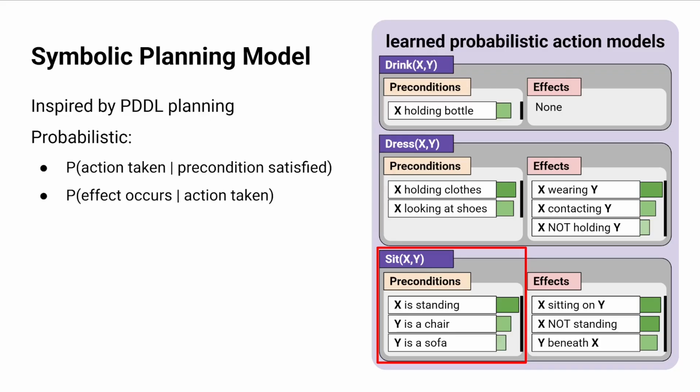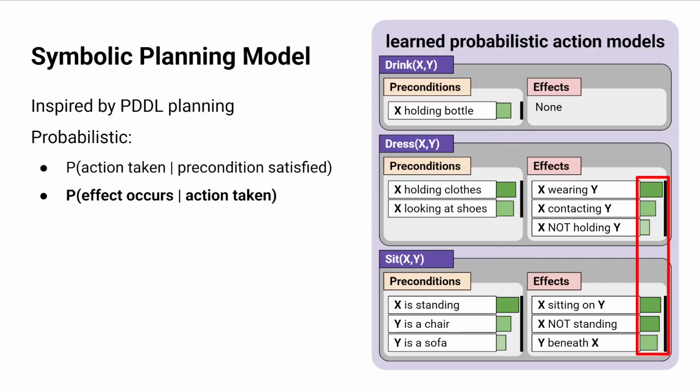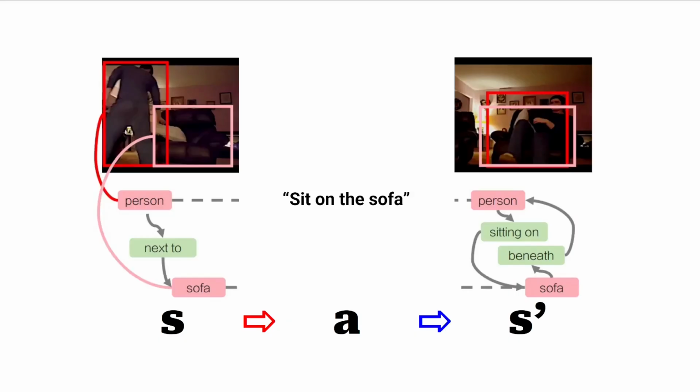To quantify this uncertainty, we assign a probability to each precondition and effect. Firstly, given that a precondition of an action is satisfied, what is the probability that that action is actually taken? Secondly, given that an action was taken from a certain state, what is the probability that a certain effect actually occurs? Our method uses a relational abstraction of the state in the form of a scene graph to enable symbolic learning. In this representation, nodes represent objects and edges represent the relationships between them. This can be obtained using off-the-shelf scene graph generators. In this work, we assume scene graphs are given as input.